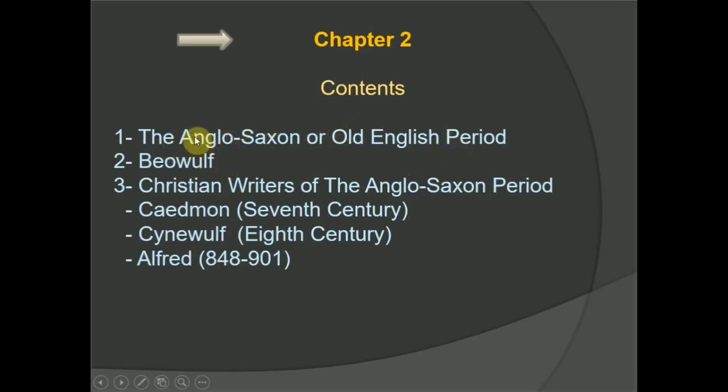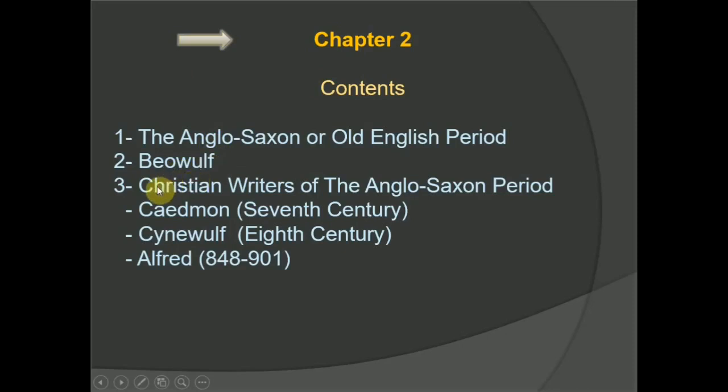In this section, I'll discuss the life and the name, and also Anglo-Saxon literature. I mean old literature and poetry, in section number 1. In section 2, I'll also discuss Beowulf, the first Old English epic. Then Beowulf and its main features, I'll discuss with you.